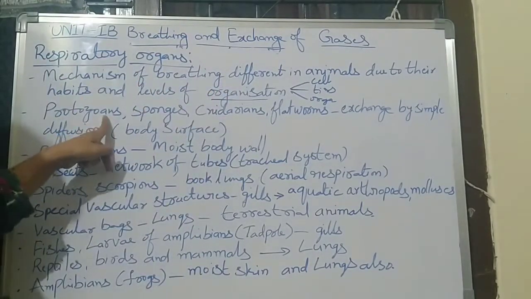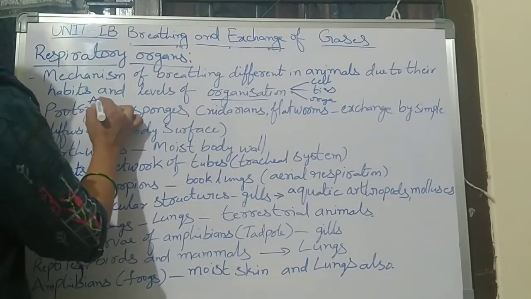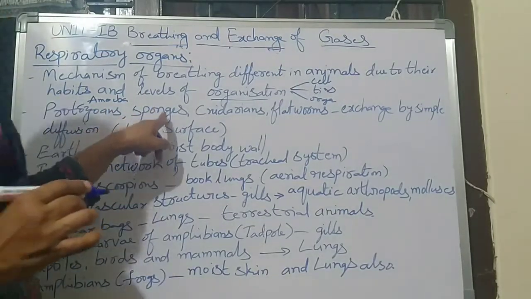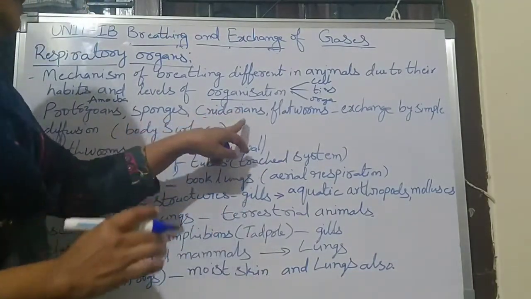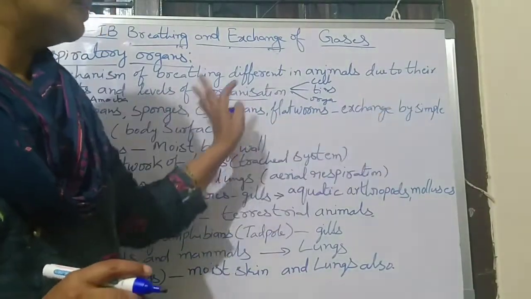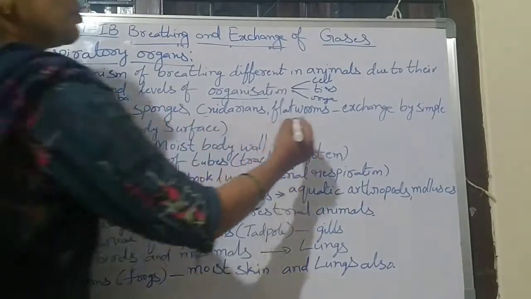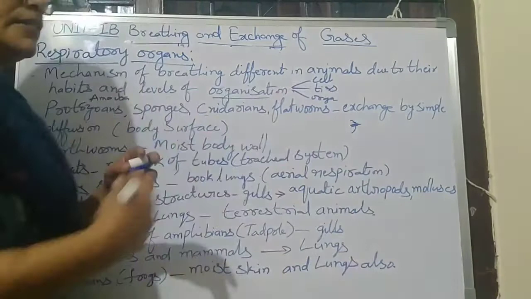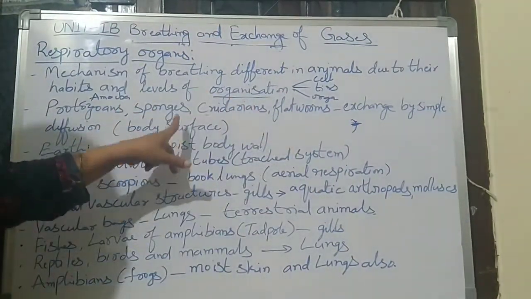Like protozoans and sponges. Protozoans, example amoeba. Sponges and Cnidarians, they are hydra, and flatworms. They respire through the exchange of simple diffusion. Means through the body wall, they exchange the gases. That is called simple diffusion. By the body surface they respire.